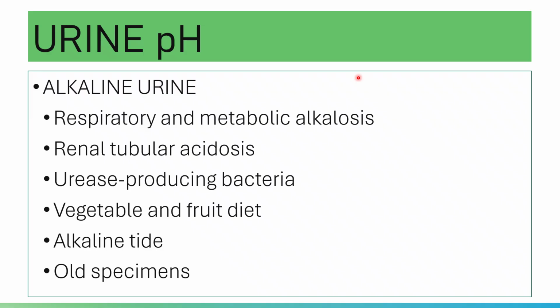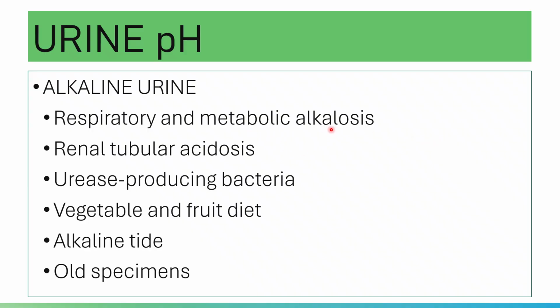So in this case, you will remove bicarbonate ions from the system and retain hydrogen ions, or retain the acidic component, to somewhat return it to the normal acid-base balance, or the normal pH. Alkaline urine is seen in respiratory and metabolic alkalosis.